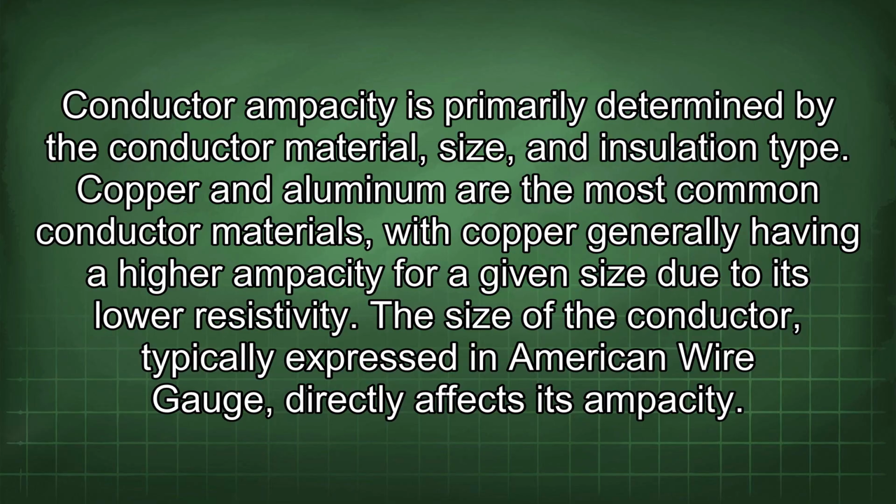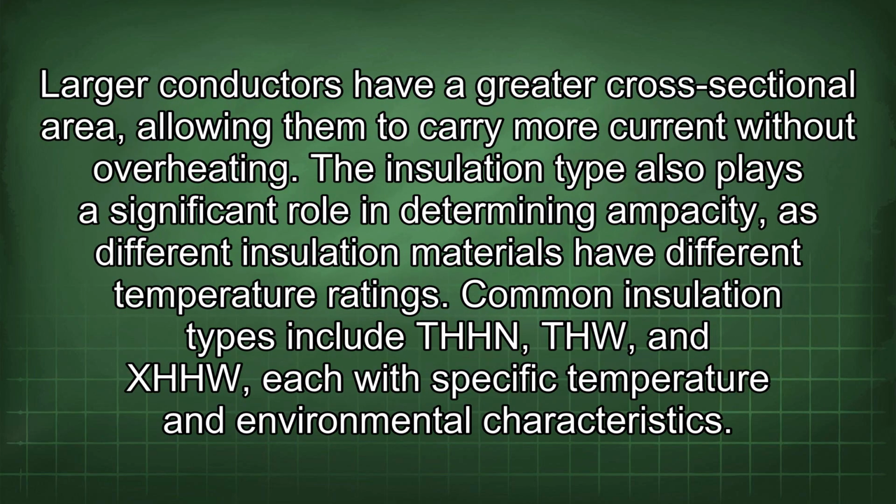Copper and aluminum are the most common conductor materials, with copper generally having a higher ampacity for a given size due to its lower resistivity. The size of the conductor, typically expressed in American wire gauge, directly affects its ampacity. Larger conductors have a greater cross-sectional area, allowing them to carry more current without overheating. The insulation type also plays a significant role in determining ampacity, as different insulation materials have different temperature ratings. Common insulation types include THHN, THW, and XHHW, each with specific temperature and environmental characteristics.